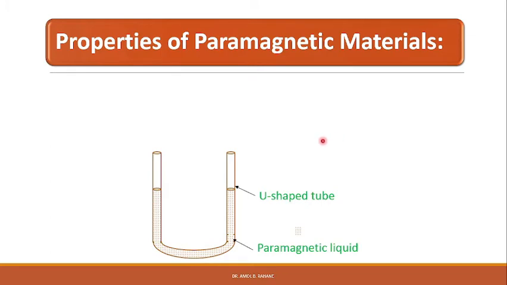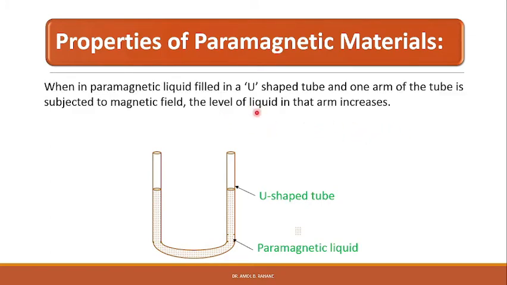Another property of paramagnetic materials is that when a paramagnetic liquid is filled in a U-shaped tube and one arm of the tube is subjected to the magnetic field, the level of liquid in that arm increases and the level of liquid in the other arm decreases.